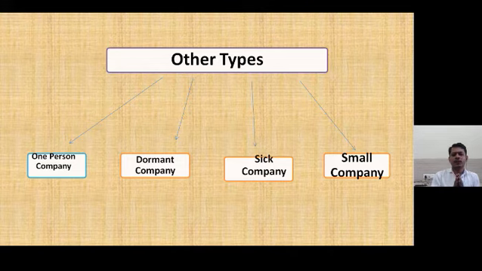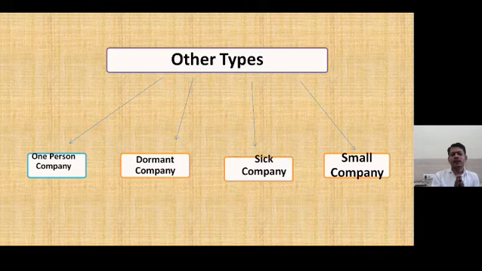The second type of company is the dormant company. A dormant company means the company which has not submitted its accounting records for up to 2 years to the government. Then the government makes a list of dormant companies. Sometimes, to keep certain properties such as intellectual property rights, or to keep some property in the name of the company, some people deliberately register a company and do not submit their accounting records to the MCA, Ministry of Corporate Affairs. Then such companies are transferred to the dormant companies list.